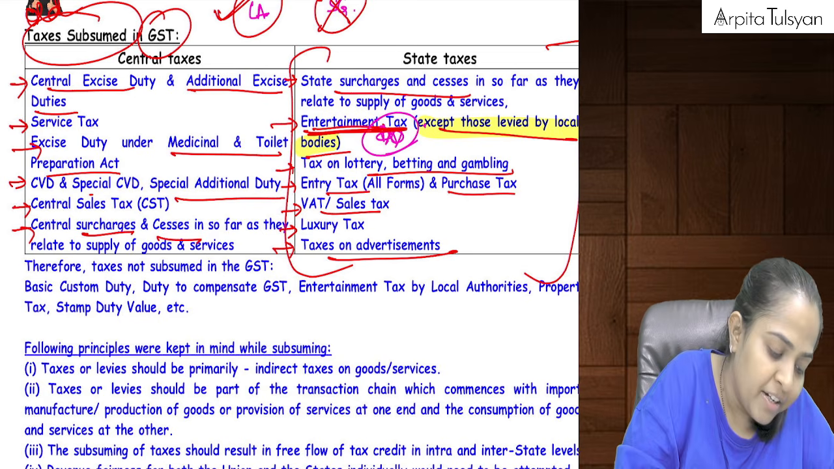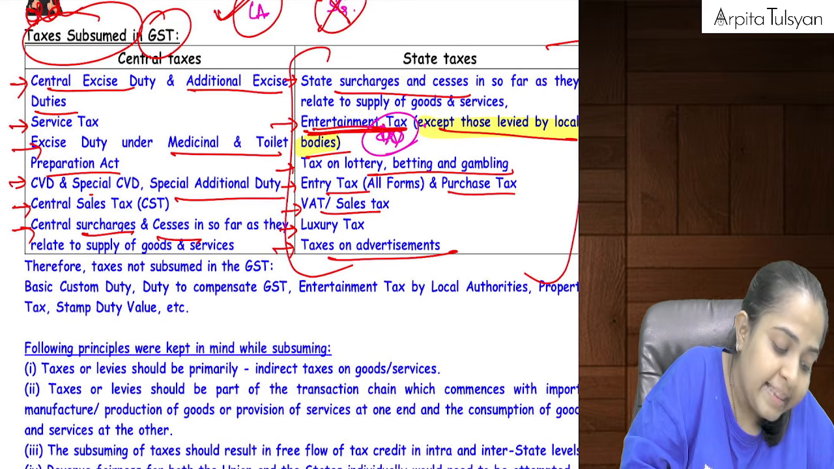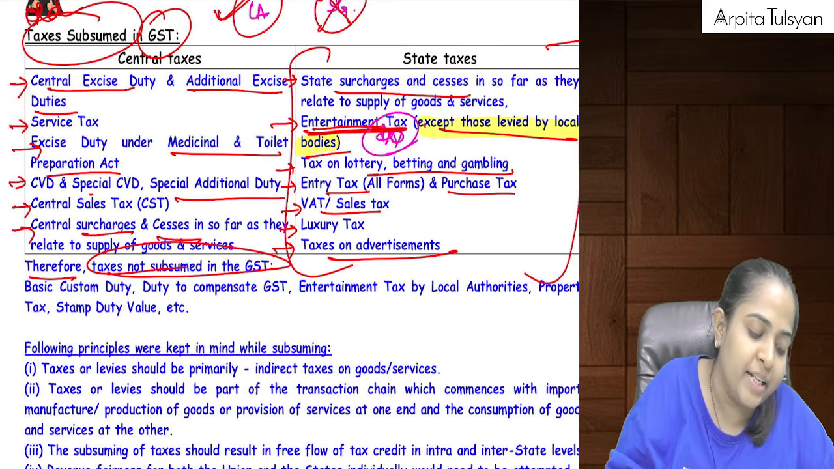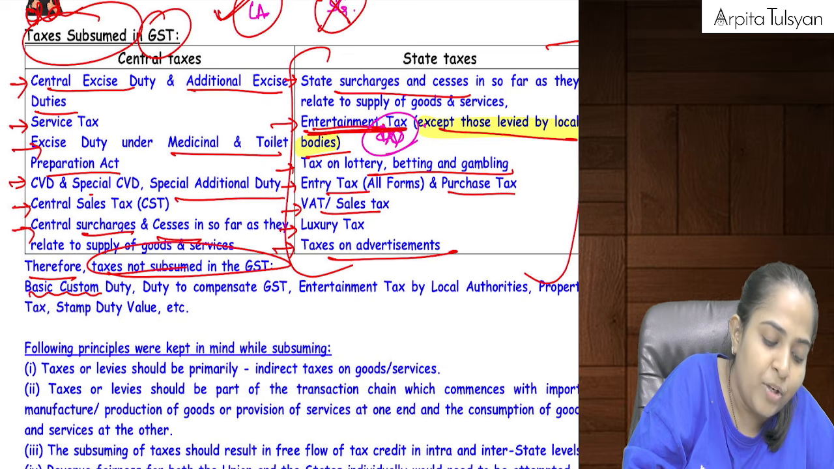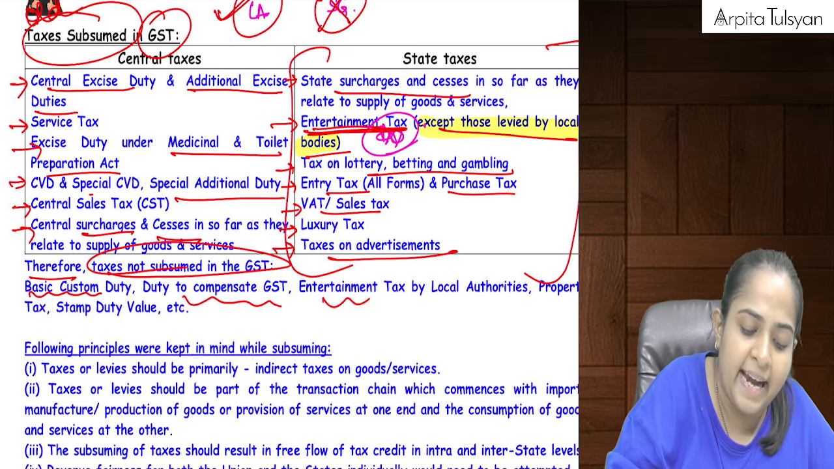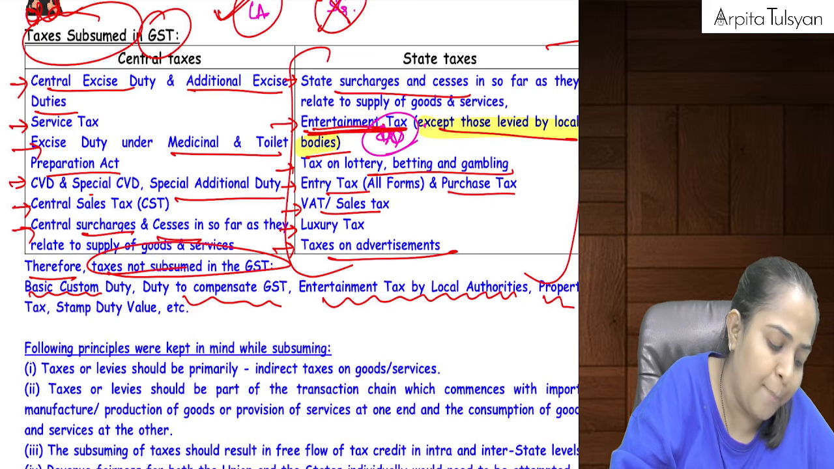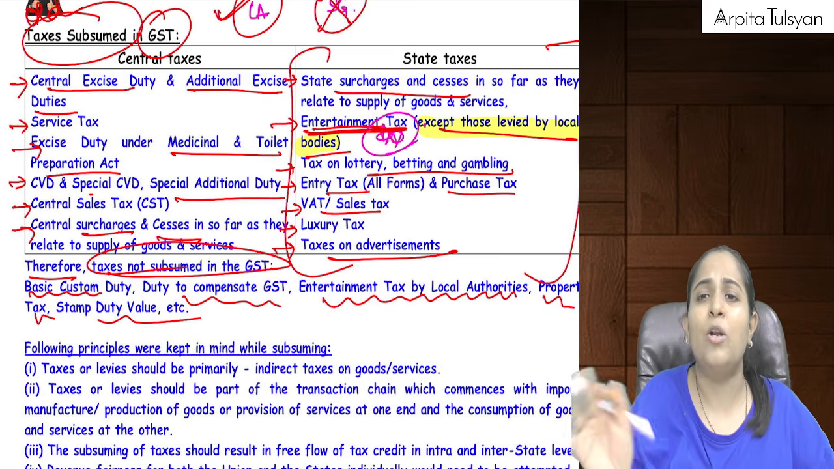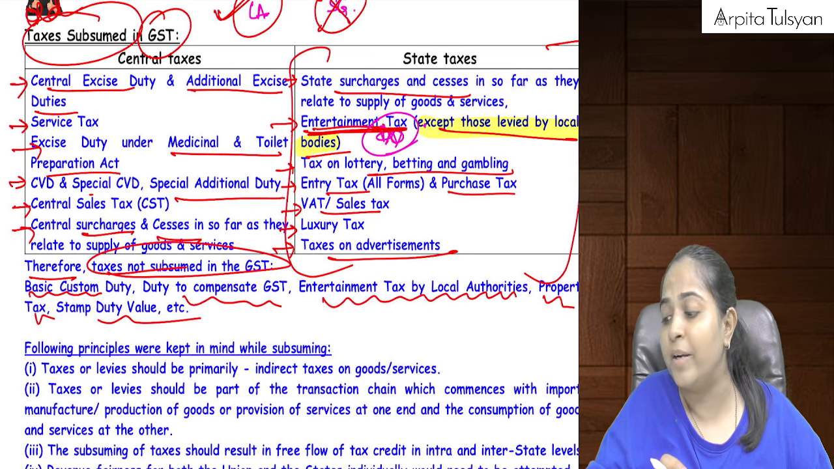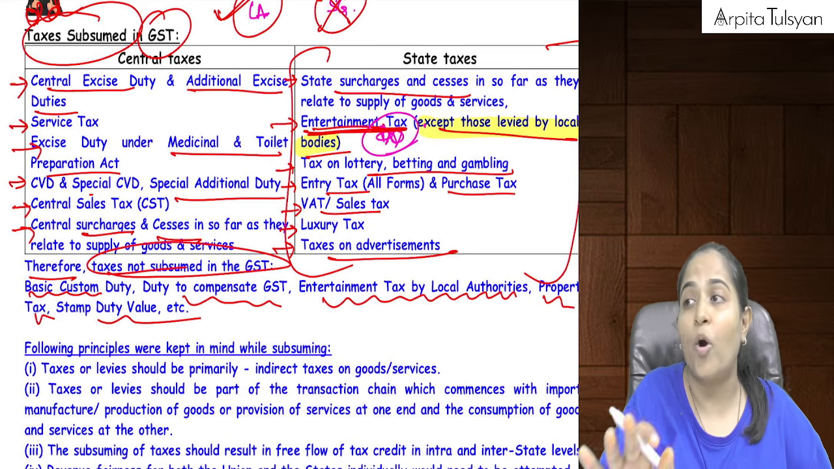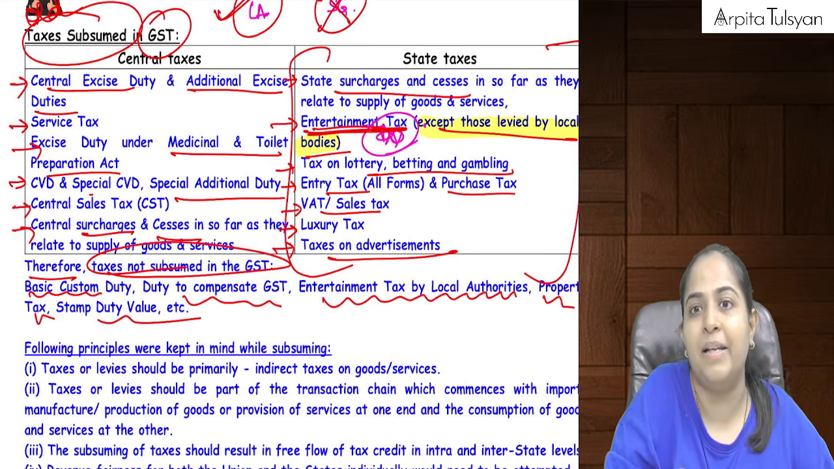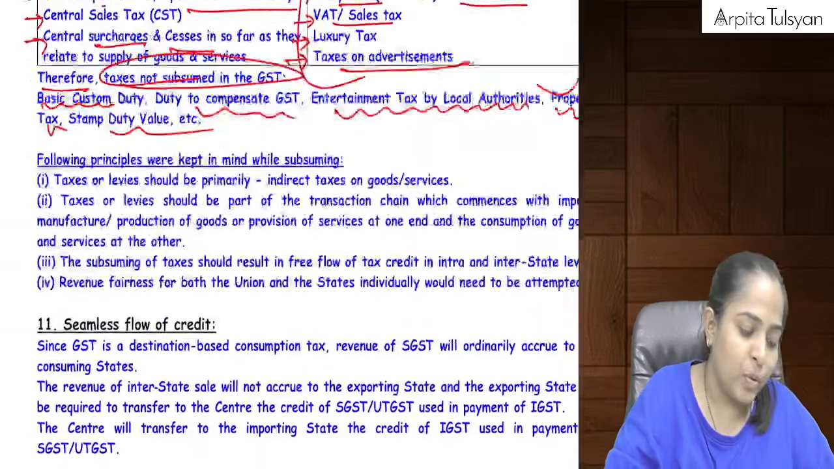See, I have written here, just as an example, taxes not subsumed in GST: basic customs duty, duty to compensate GST, entertainment tax by local authority, property tax, stamp duty. These are not subsumed in GST. Not subsumed in GST means these are not dissolved under GST, these are still applicable. So this was one thing.